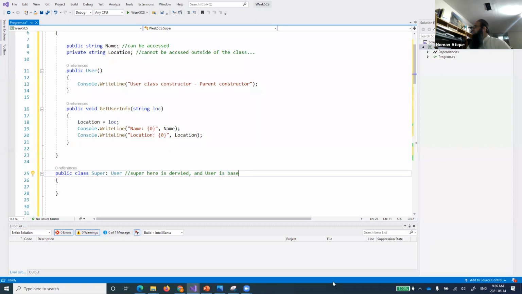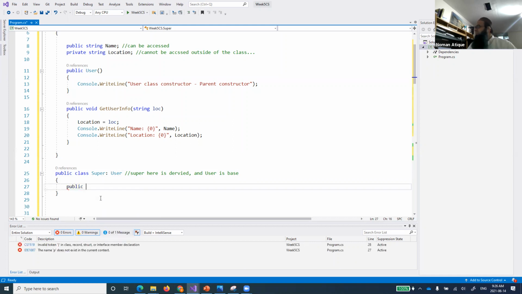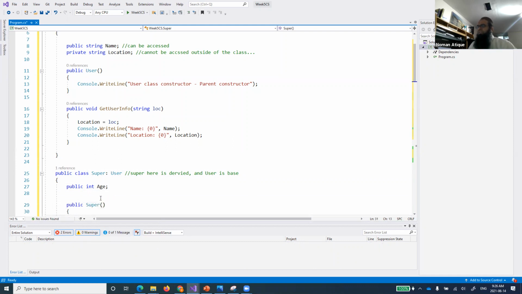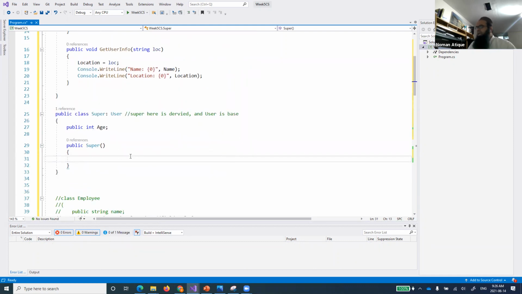So base class. We have to just keep that in mind because we'll be looking into some of these concepts. So creating a child class, and now what we are doing is defining a single variable age, right? And we say, for example, public super constructor, right? The first constructor is created.